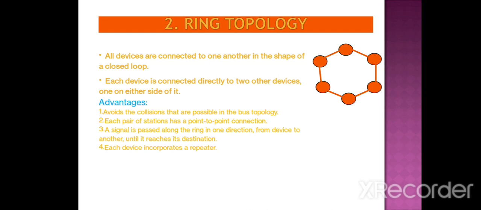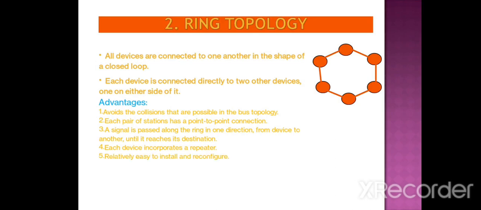Each and every device is capable of sharing information and resources with the next node just beside it, and each pair of stations has a point-to-point connection. A signal is passed along the ring in one direction, so information flows in only one direction.